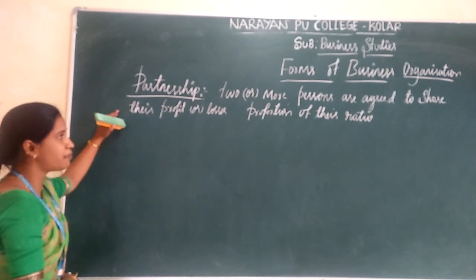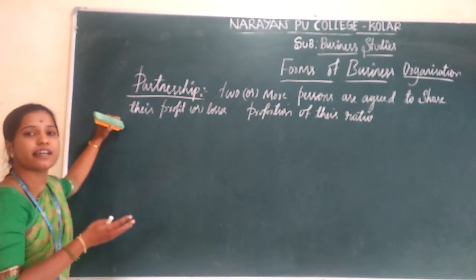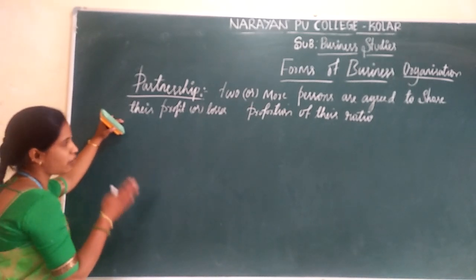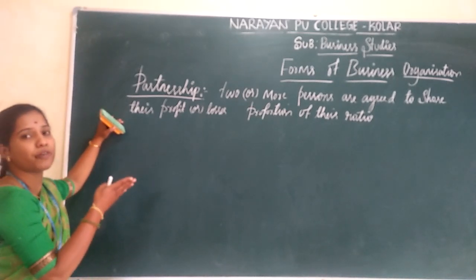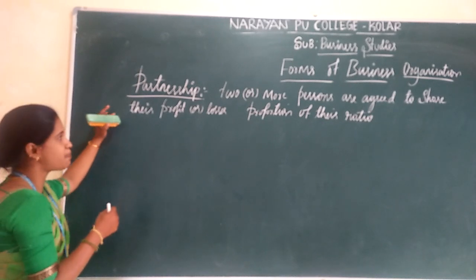Understand? So the partnership means two or more persons are agreed to share profits and losses according to their proportion of ratio.